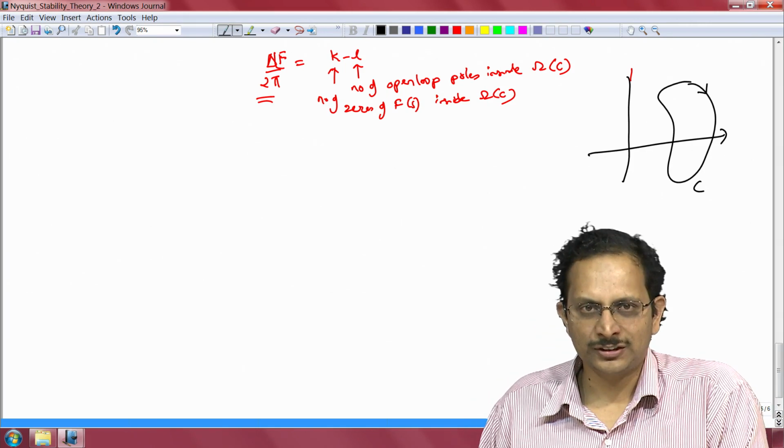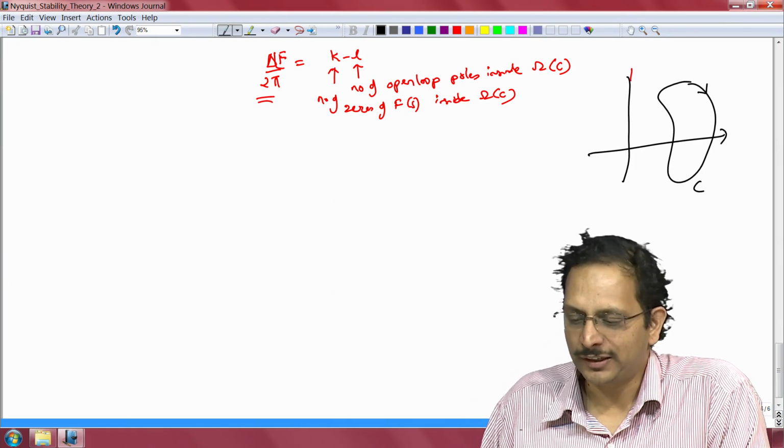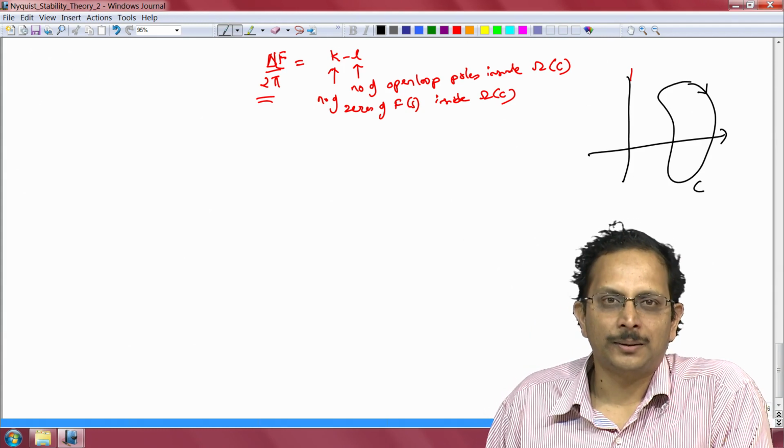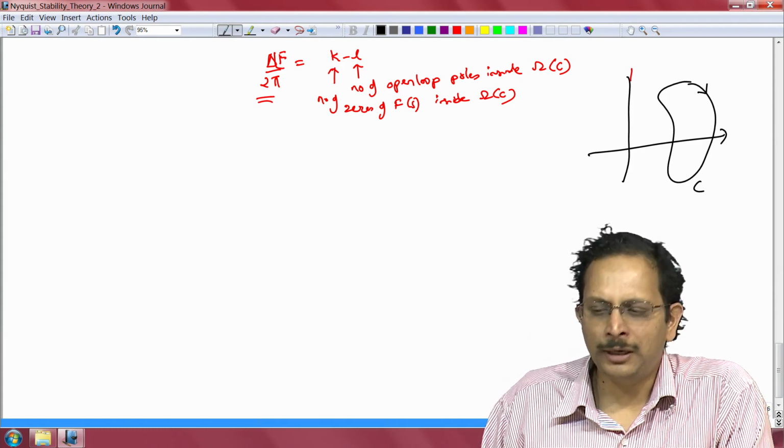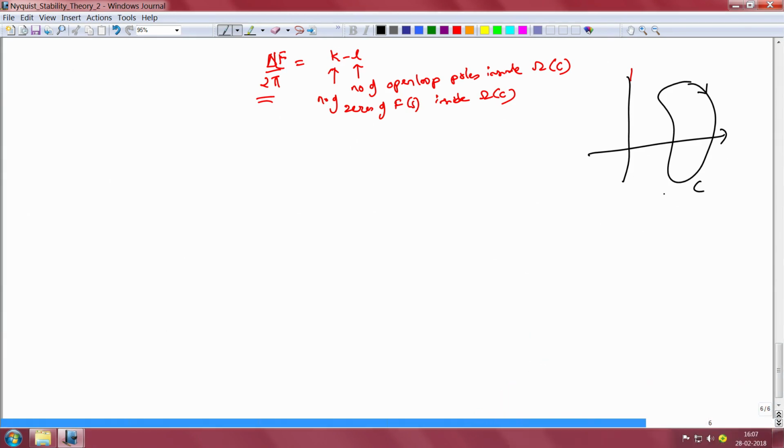Now, as we discussed, the real utility of this theory is not from its ability to determine the location of closed loop poles in some specific closed region C, omega of C, but rather to determine the stability of the closed loop system. To determine the stability, all that we need to do is to pick this C to encompass the entire right half of the complex plane.